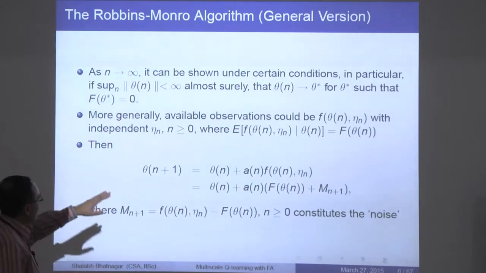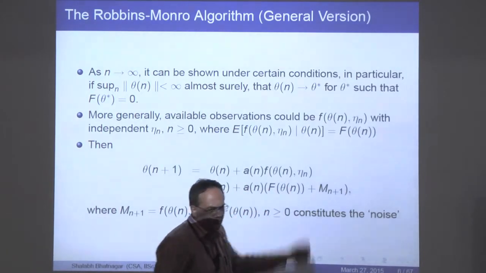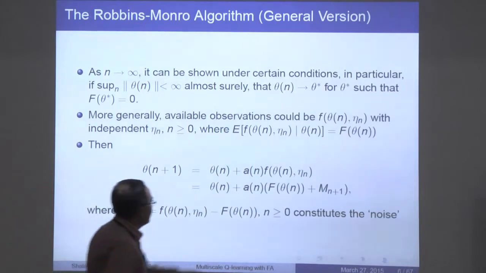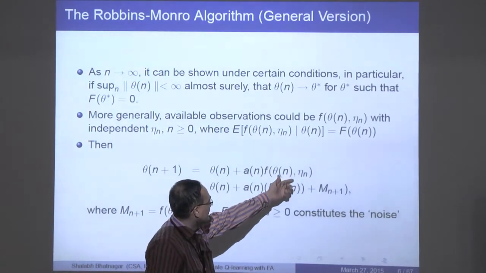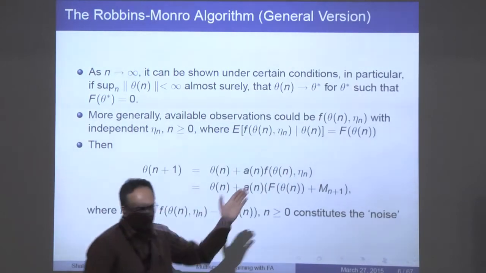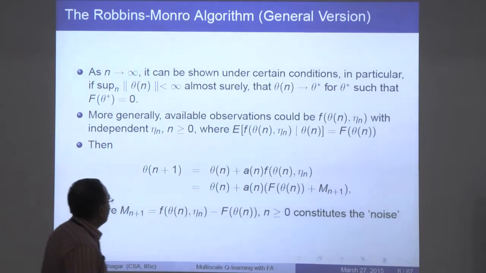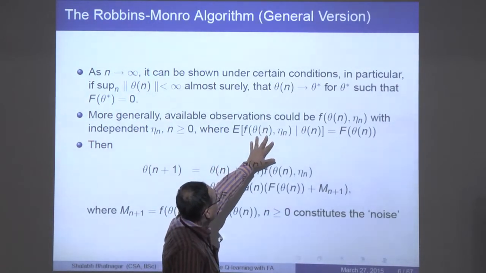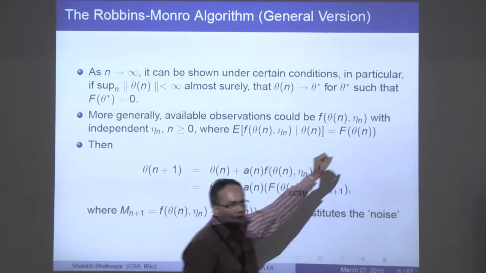So if you don't trust that this is general enough, that the noise is additive, let's say you have this form of the function f, wherein the objective has this noise component getting in as an argument rather than adding up. What you can do is call the expectation of the noisy objective, given theta n, capital F of theta n.